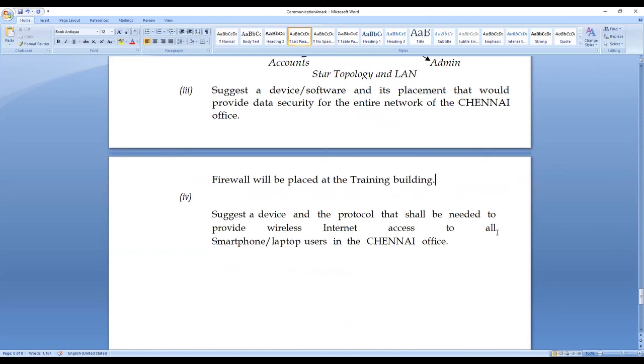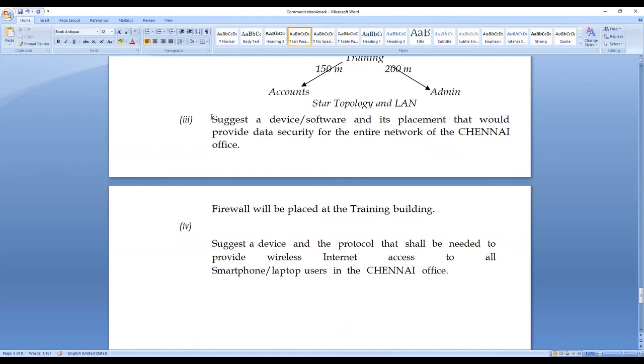Suggest a device and the protocol. Here also you are having two things. Let me underline, so that when we read the question itself, we have to read it thoroughly so that we will not miss something. And its placement. These are the two things I have to go through while answering the question. So here also two subdivisions are there. Suggest a device. So a device is needed. I have not read the question completely. And also the protocol. So I have to give two answers for this one also.